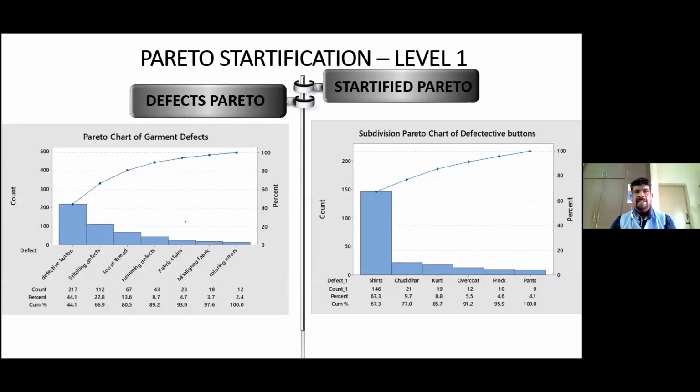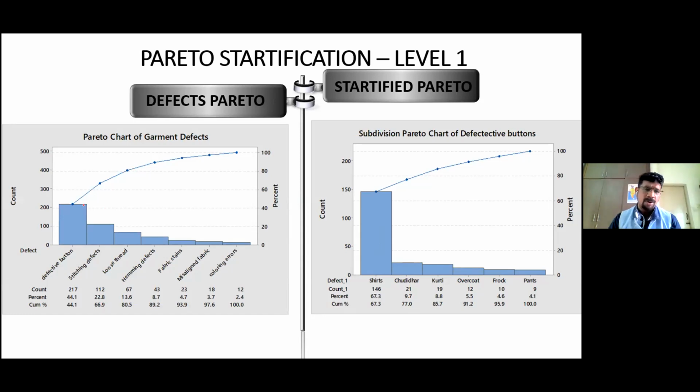Then we go for a stratification of Pareto. The stratification of Pareto is very important because now we have reached the second level of Pareto. That is, after normal Pareto, we have gone for weighted Pareto. In the normal Pareto, we said that some defects are occurring in more numbers, but in weighted Pareto, we found that some defects are causing more revenue loss. Now I got some additional data.